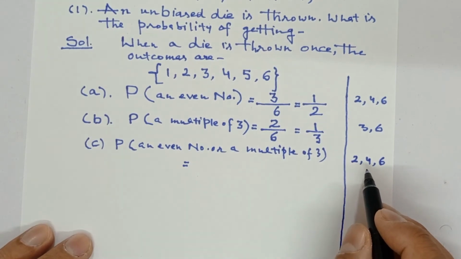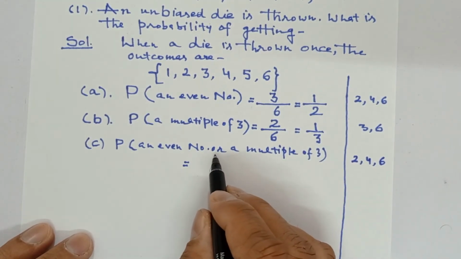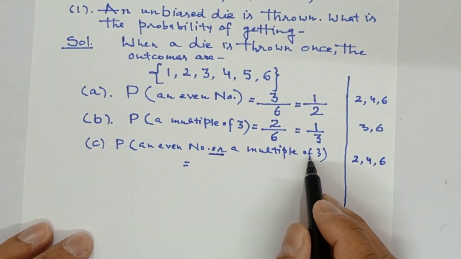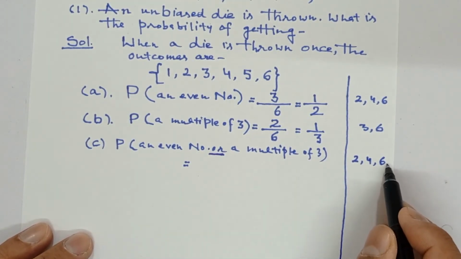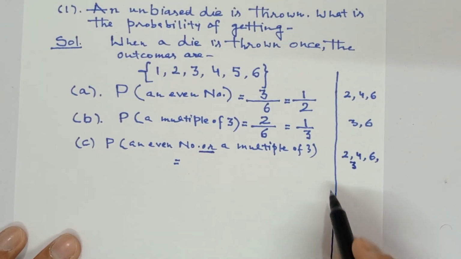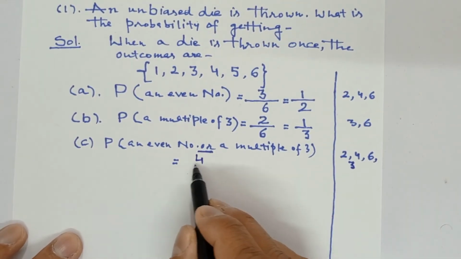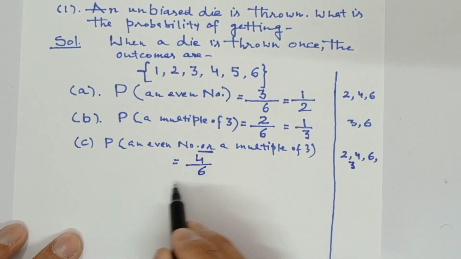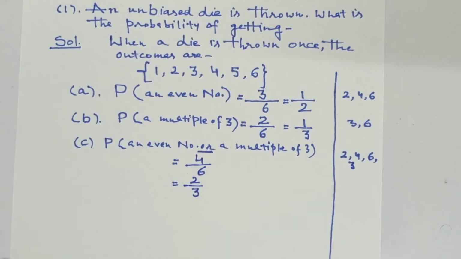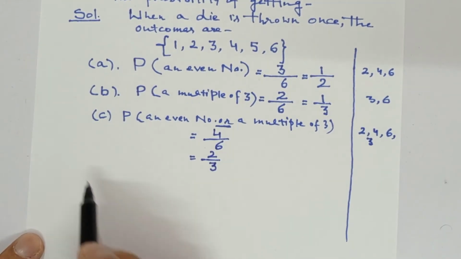So see what number we have left. In probability, the meaning of OR is AND. So as it is told multiple of 3, here we have missed out 3. So you can include that 3 also. So the favorable outcomes are now 4. So 4 over 6, 2 twos are 4, 2 threes are 6. So required probability is 2 upon 3.